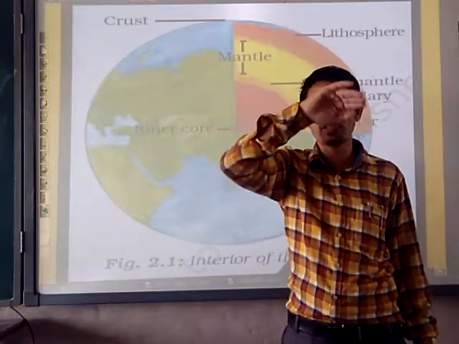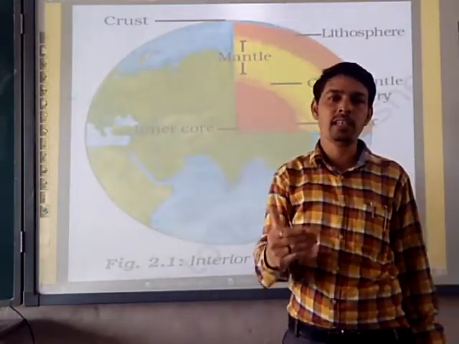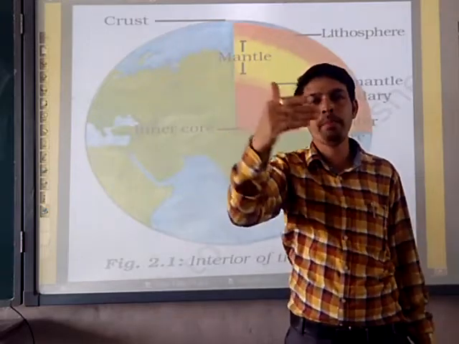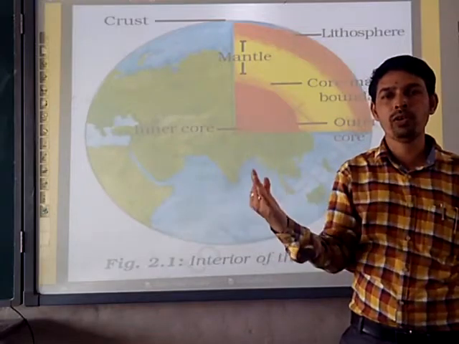Then the layers of earth, 1, 2, 3. So first C, M, C. C means crust, M means mantle and C means core. So crust, mantle and core.